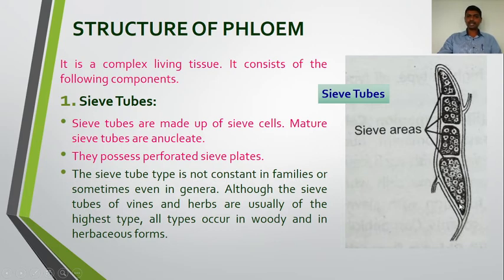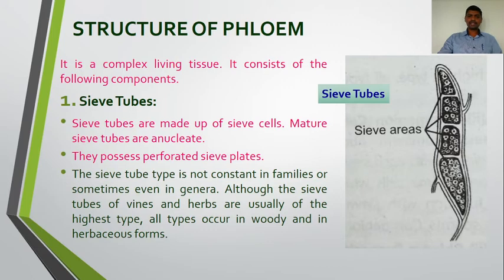The sieve tube type is not constant in families or sometimes even in genera. Although sieve tubes of vines and herbs are usually of the highest type, all types occur in woody and in herbaceous forms. So the sieve tube type is not constant in the families and sometimes even in the genera.